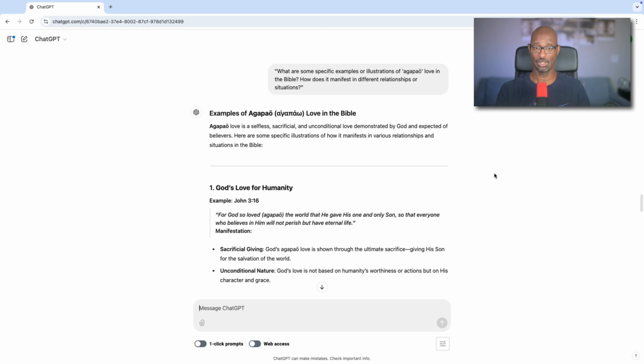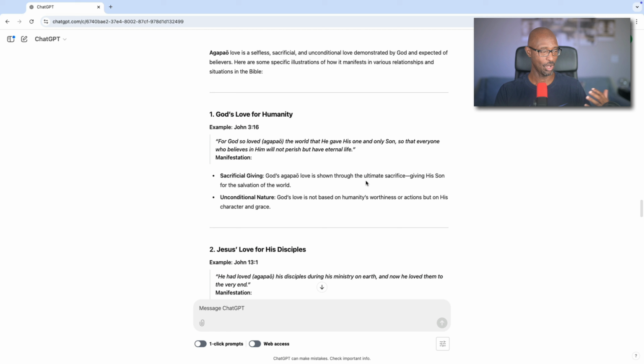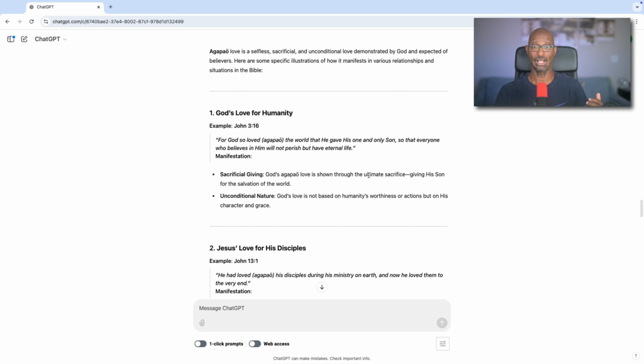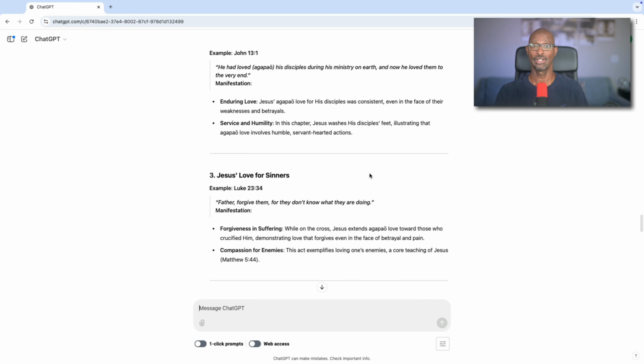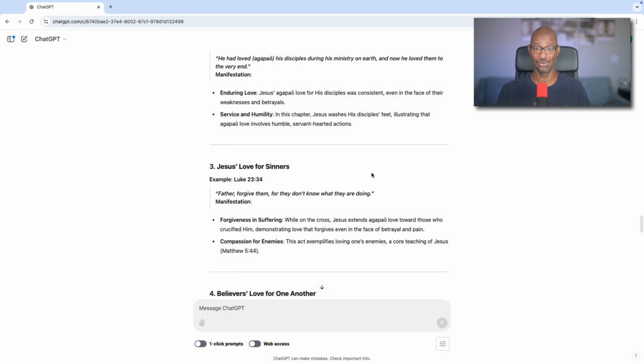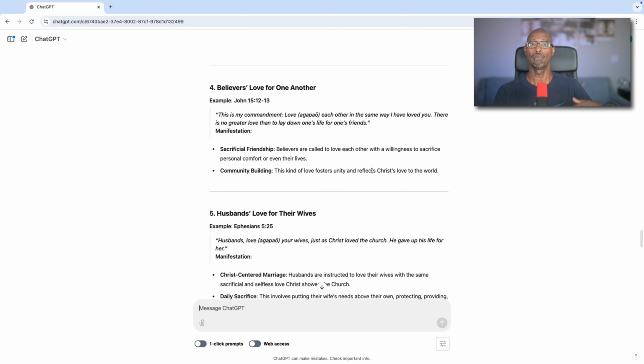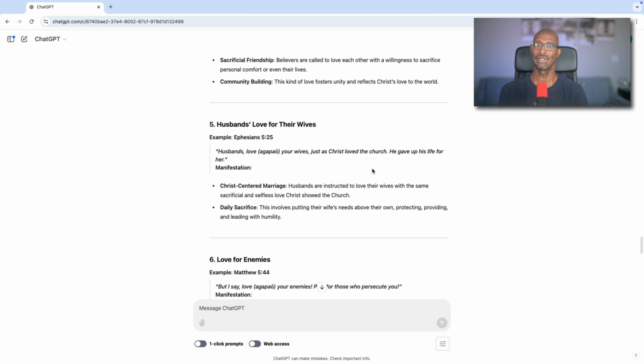And again, just read through some of the highlights here. Of course, we all understand it's God's love for humanity. And we have the sacrificial giving and the unconditional nature. Jesus' love for his disciples. Jesus' love for sinners. And we have believers' love for one another. And we have the example here: husbands' love for their wives. So as husbands, agapaō is the kind of love that we are to love our wives with.